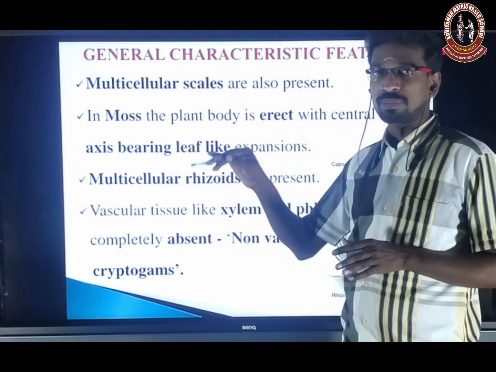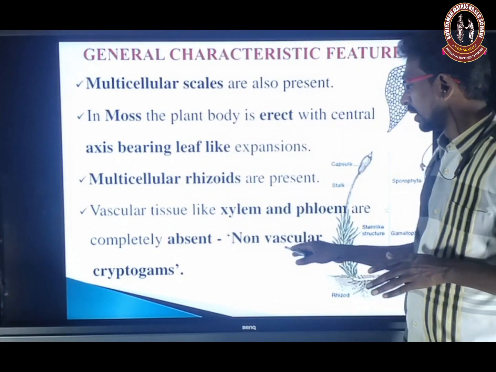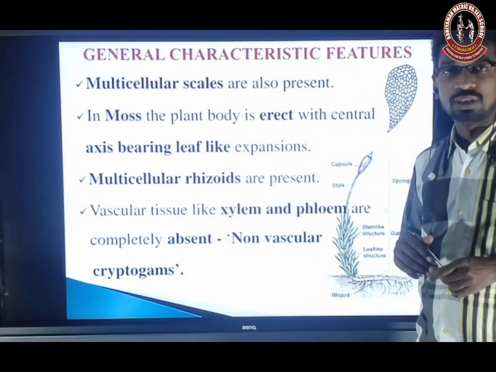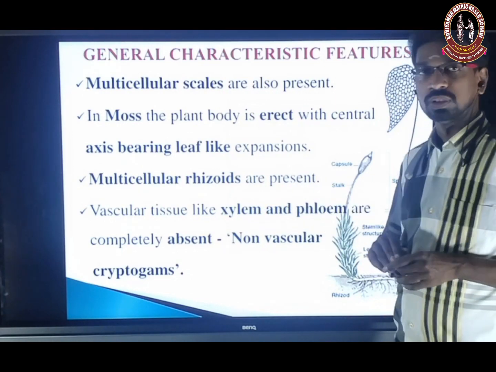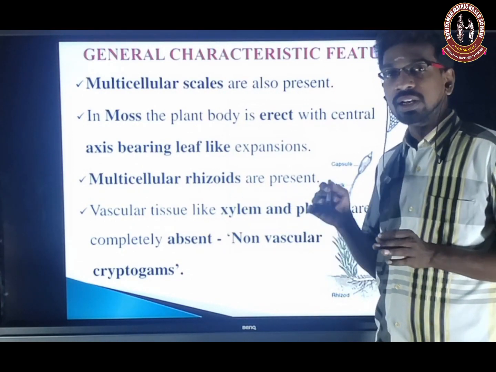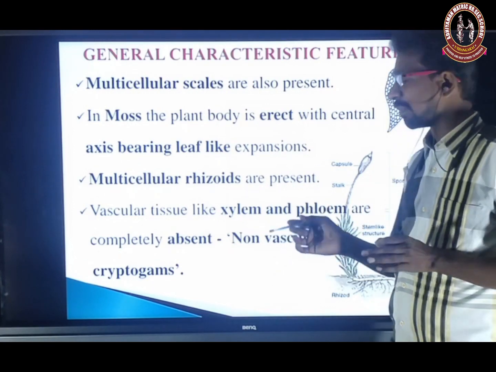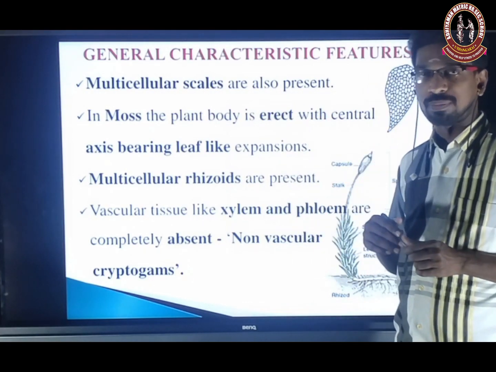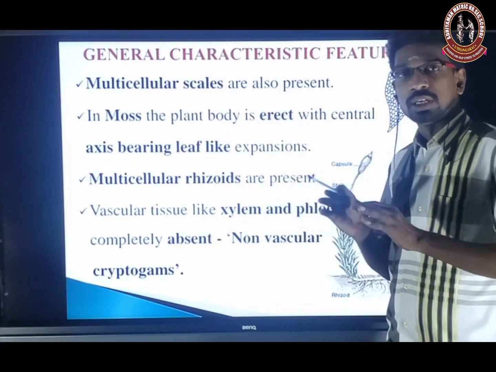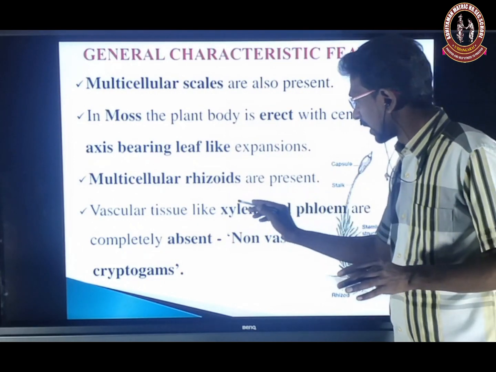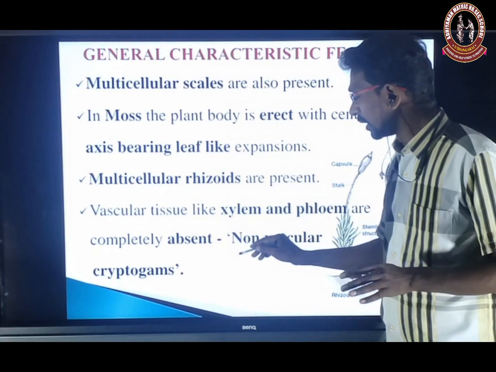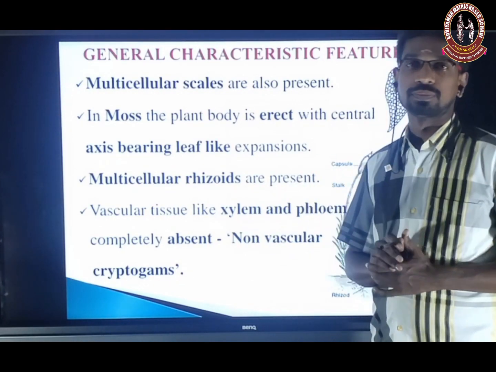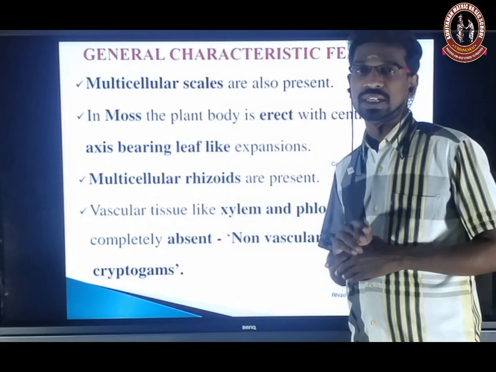Now, vascular tissues like xylem and phloem are completely absent. We already discussed in the beginning of this video that it is a non-vascular cryptogam. What are vascular tissues? Xylem and phloem. Xylem helps to conduct water from the root to all parts of the plant body. Phloem helps to conduct food from the leaf to all parts of the plant body. Bryophytes do not have root or leaf, so xylem and phloem are absent. This group of plants comes under non-vascular cryptogams. Cryptogam means non-seeded, non-flowering.